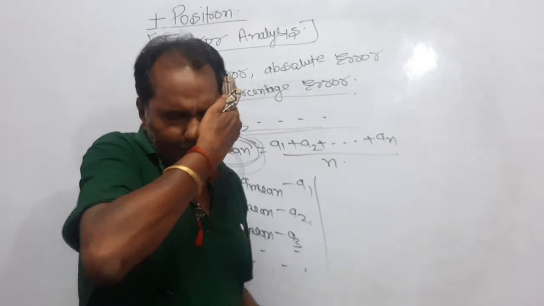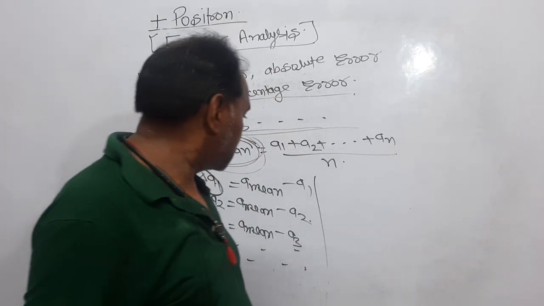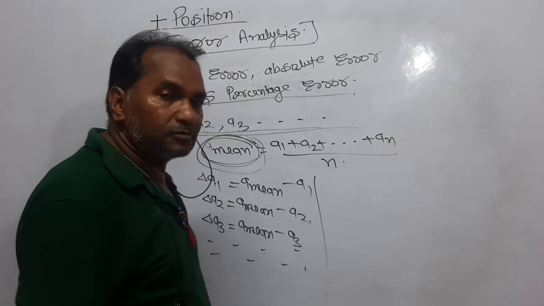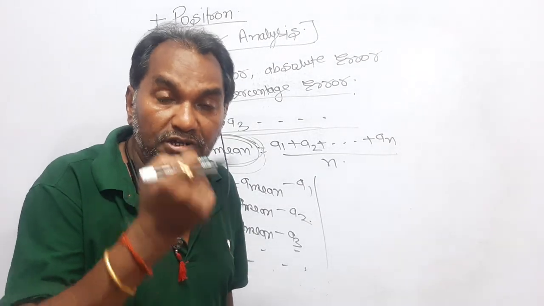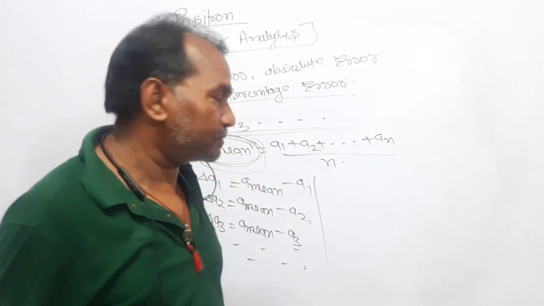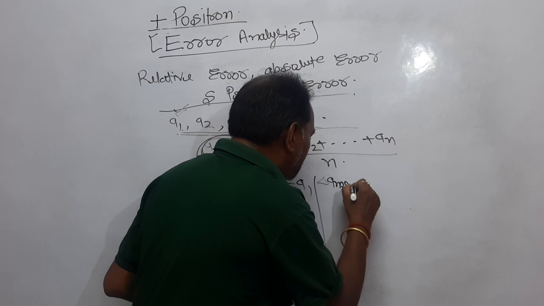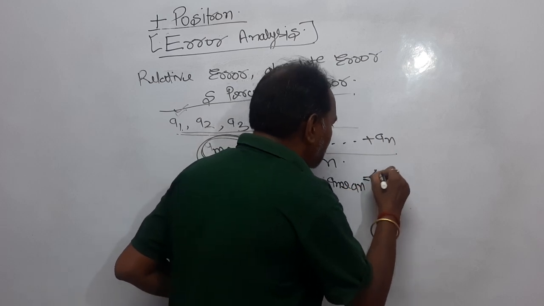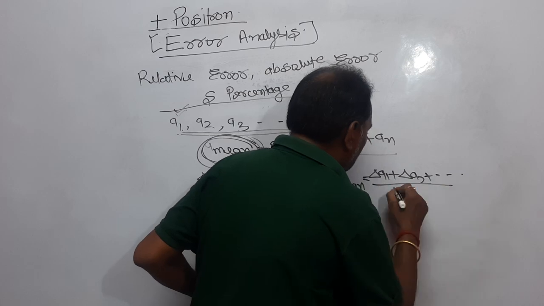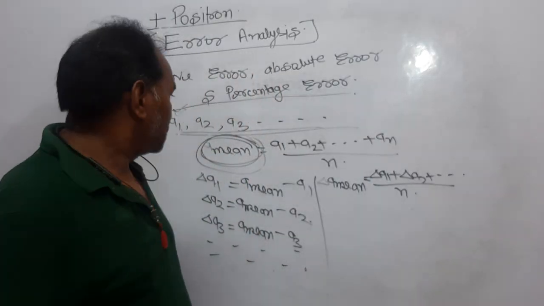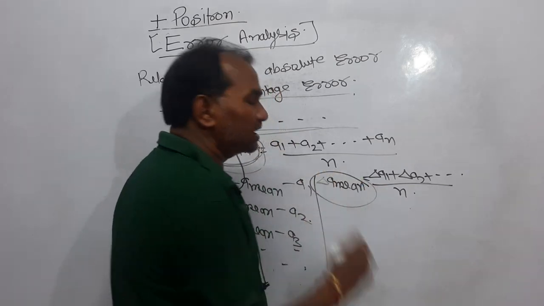In the similar way, dear students, in order to get the true value of the error, that is, what error is permissible in the experiment, we consider the mean error, delta A mean, which is equal to delta A1 plus delta A2 plus dot dot dot divided by n. This is the true value of the experiment, and this is the true error in the experiment.